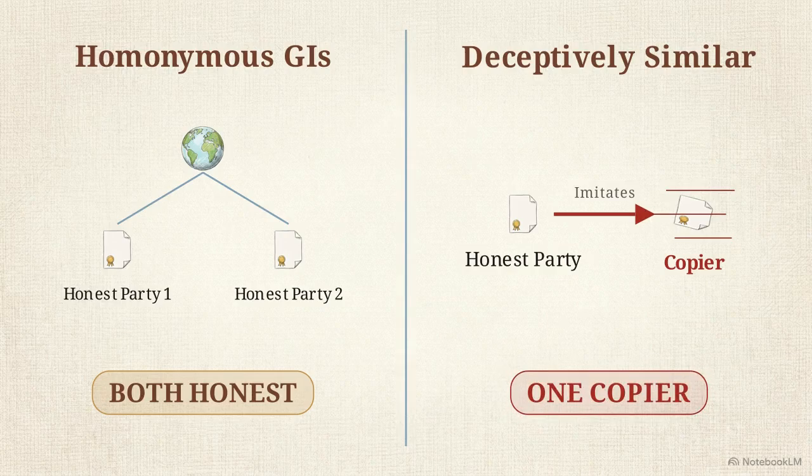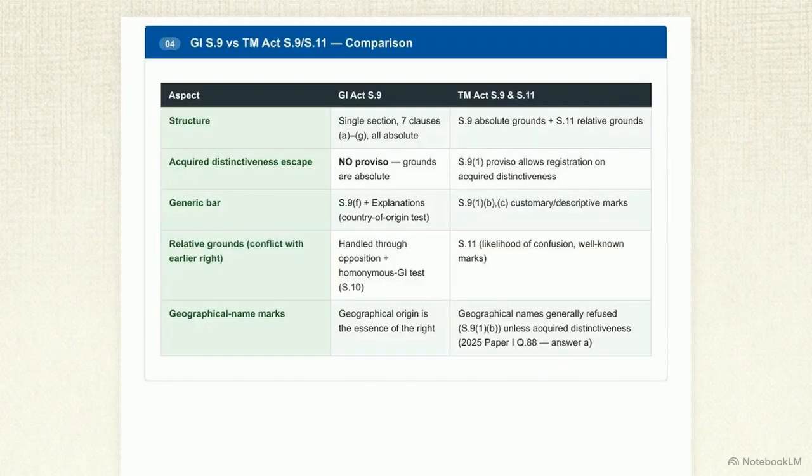Draw attention to the comparison table. You must draw a sharp boundary between how the GI Act and Trademarks Act handle refusals. Trademark law uses Section 9 for absolute grounds and Section 11 for relative grounds, while the GI Act packs all prohibitions into Section 9. The critical difference involves acquired distinctiveness. Trademarks Act Section 9 allows descriptive marks to be saved if they acquire distinctiveness through use. The GI Act has no such proviso.